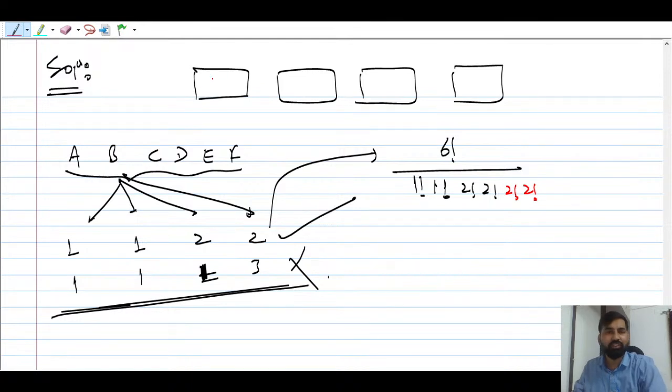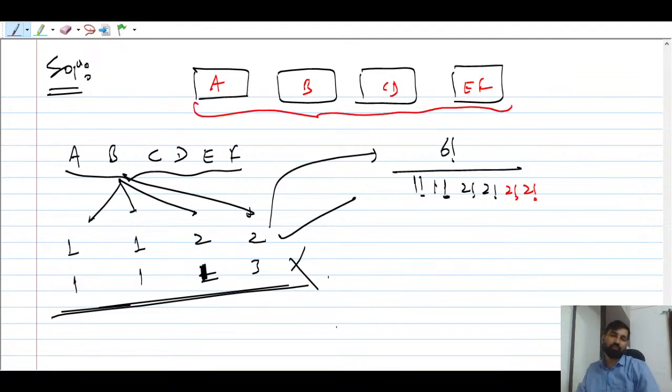And now suppose in this room A is there, B is there, C, D, E, F. 4 bundles are there. So A can go to any room, B can go to any room. So these 4 bundles you have to arrange. So 4 factorial. This is a very simple question. 4 factorial is the answer.